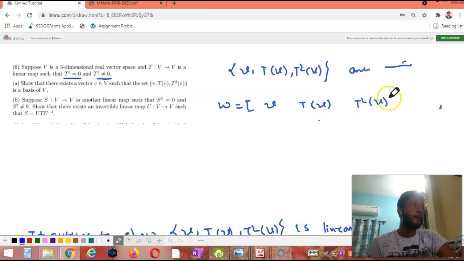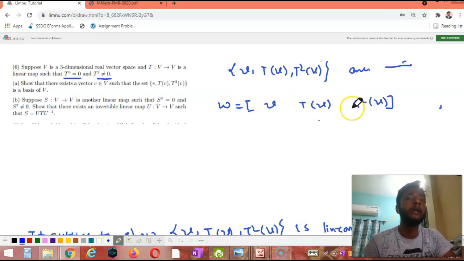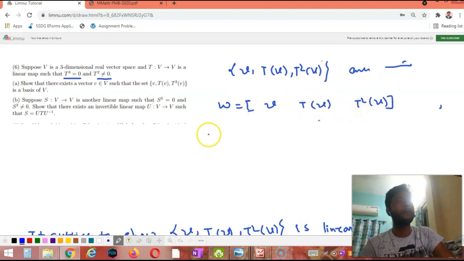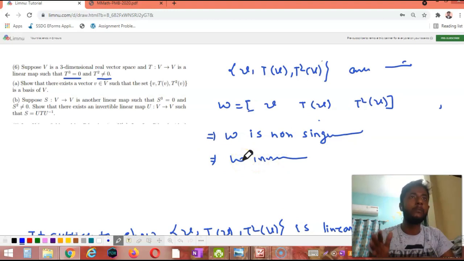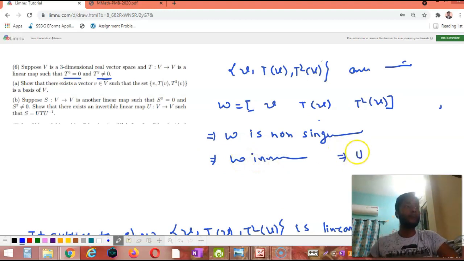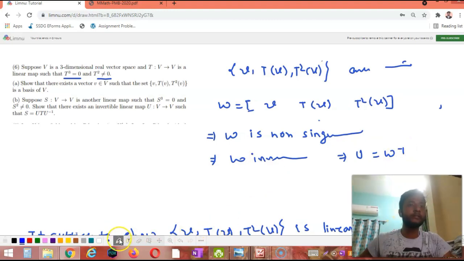Now what can I say about W? As V, TV and T square V are linearly independent, we can say that W is non-singular, so we can say that W is invertible. Considering U as W inverse, again we are doing the same process.